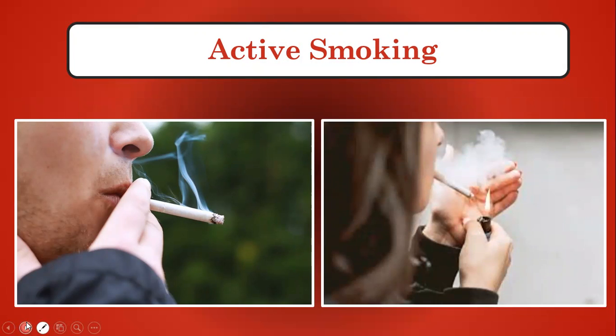And the toxic substances which are present in the cigarette get collected in our respiratory tract, and as a result the air that enters the lungs is not sufficiently purified, and the impurities in the air begin to accumulate in the lungs. See, children, lungs act like a sponge. You must have seen a sponge. It absorbs everything, and when you squeeze it, whatever is absorbed will come out.